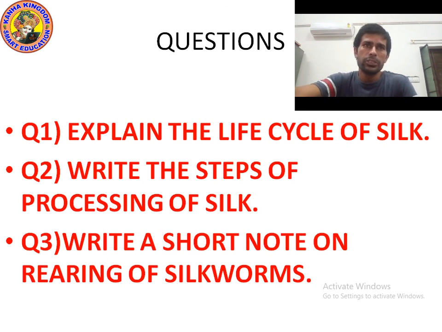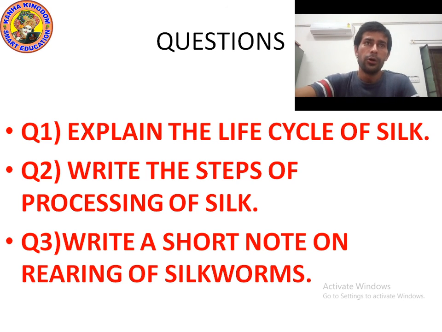Okay, next question, write the steps of processing of silk. There are four steps of processing of silk. First step is rearing, second is reeling, third is dyeing, and last is spinning and weaving. Okay, so there are four stages of processing of silk: rearing of silkworm, reeling, dyeing, spinning and weaving. Today we studied rearing of silkworm. Tomorrow we will study the remaining steps.